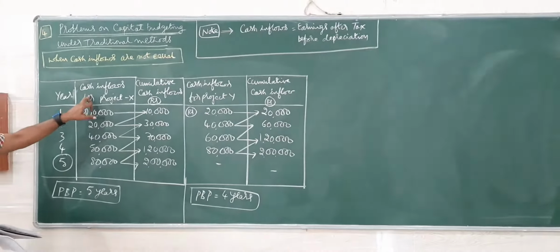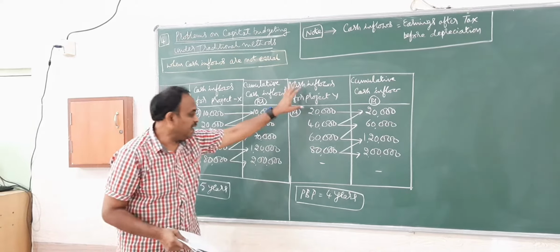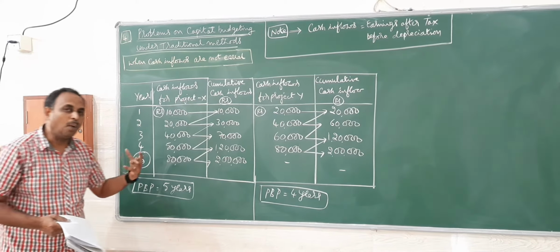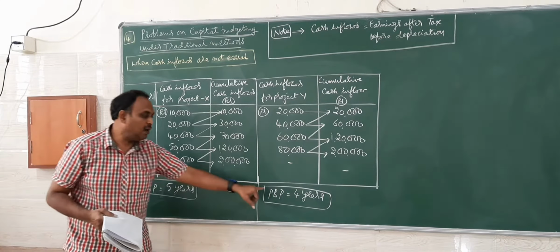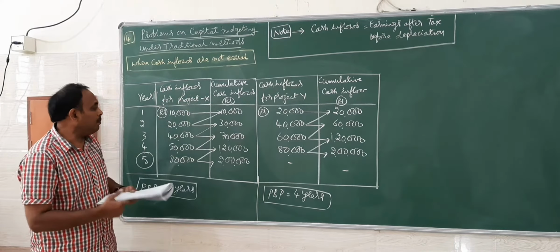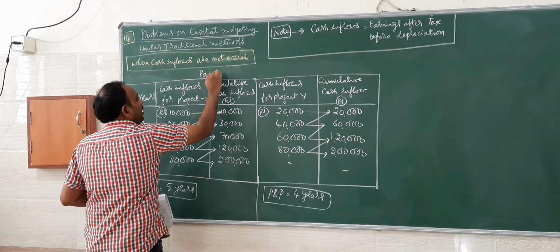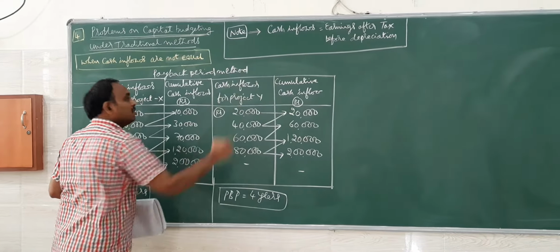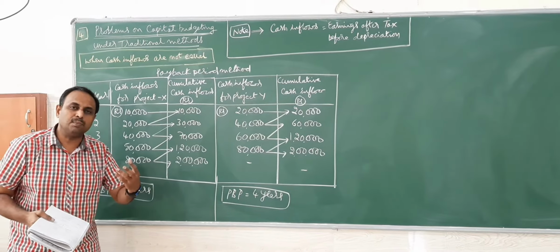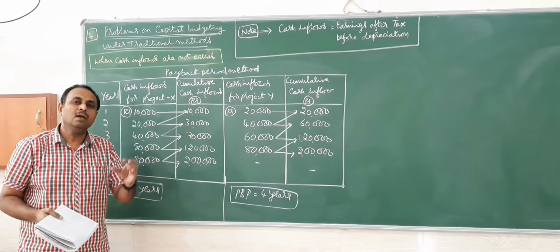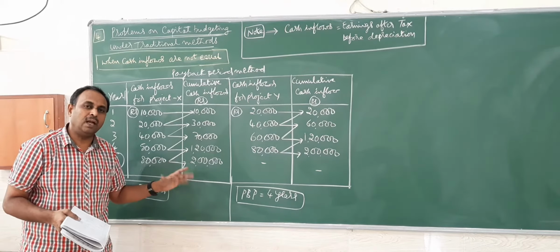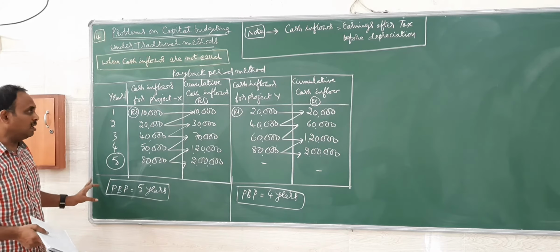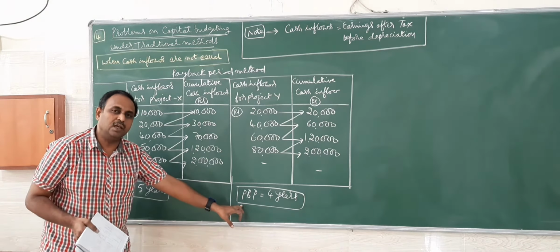So project X takes 5 years, project Y takes 4 years. From this we can see, to get back money, how many years is it going to take? 5 years and 4 years. So according to the payback period method, the shortest one, as early as money is received back, is the most important information the business has to keep in mind. How quickly they are going to receive back the money is most important. When they invest the money here, Y requires only 4 years to get back the money.